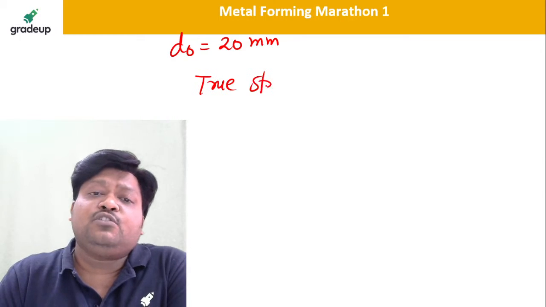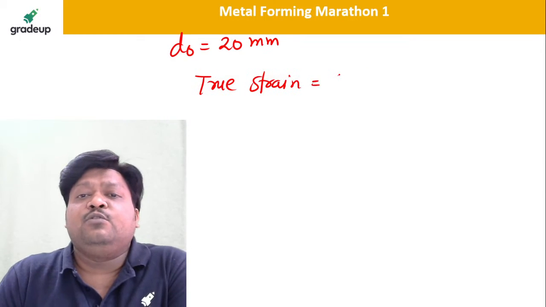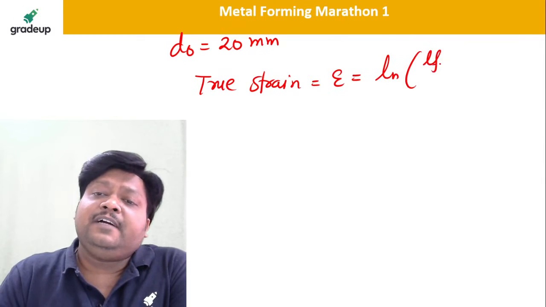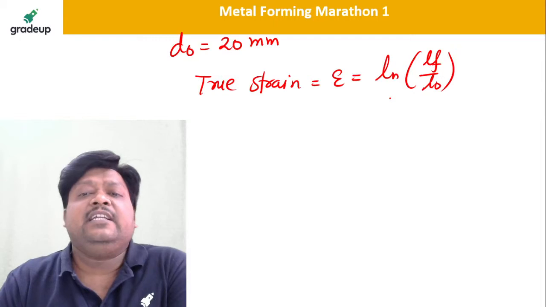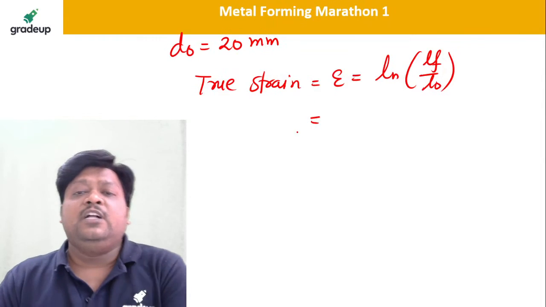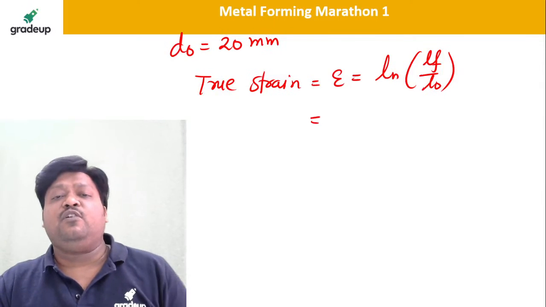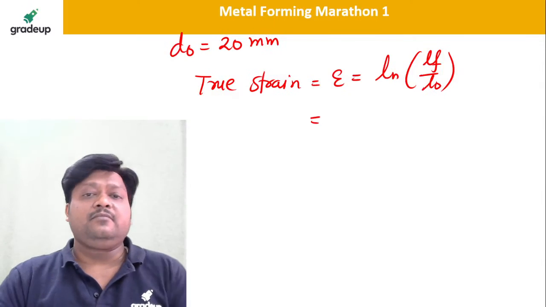How to calculate true strain? True strain epsilon is equal to ln of L final divided by L original. We can very nicely calculate. Tell me what value, be there with the calculators. I want a response from you guys in the chat box.